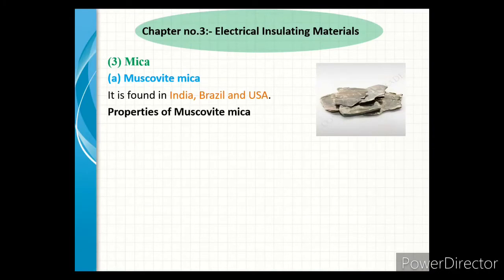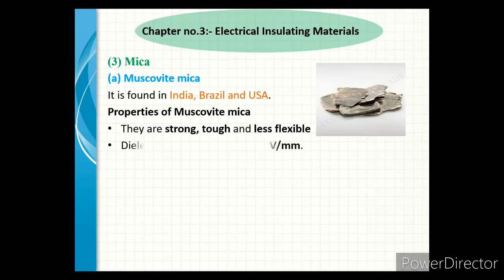Next, we see the properties of muscovite mica. They are strong, tough, and less flexible. The dielectric strength of muscovite mica is 40 to 150 kV per mm.